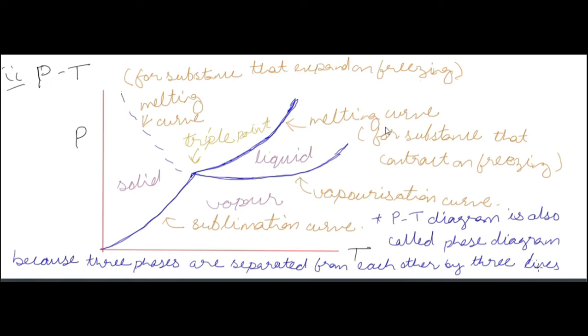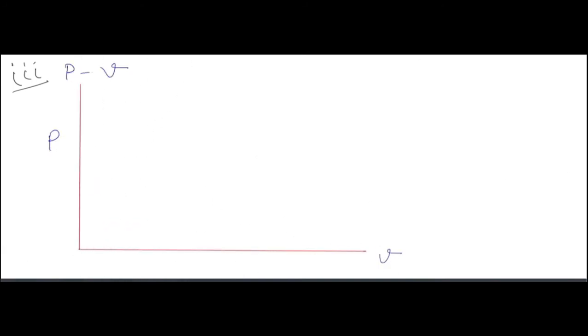Now for the third type we have the PV diagram, pressure versus specific volume. Once again, this is the saturation curve, and these are the isobaric curves.